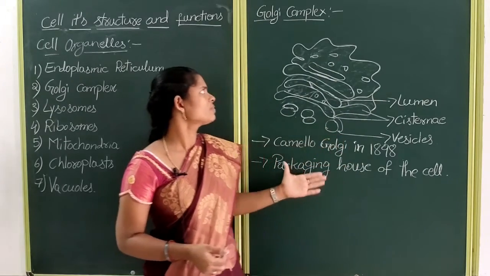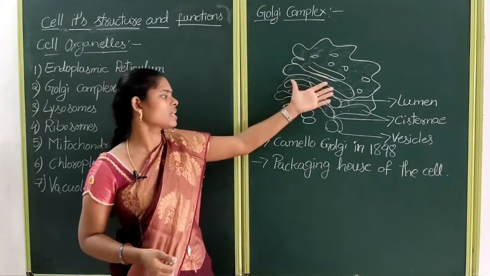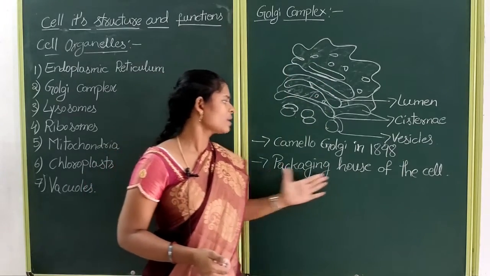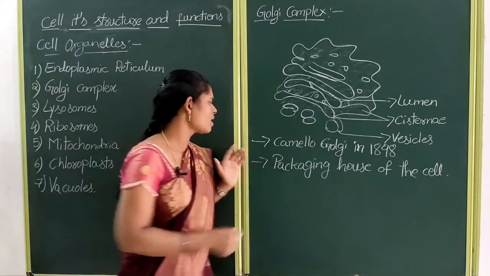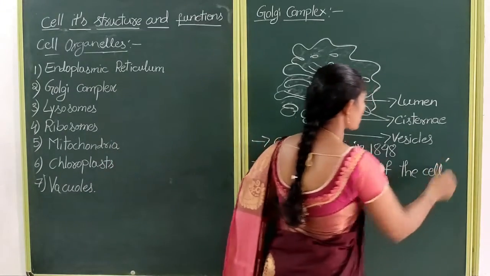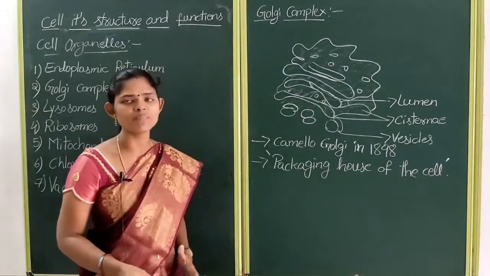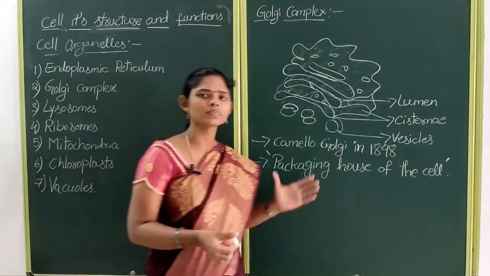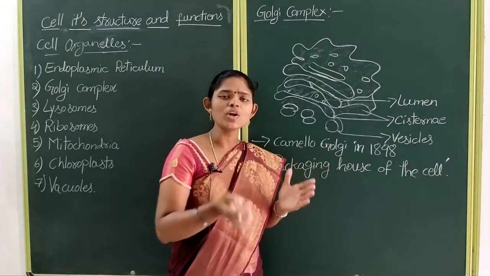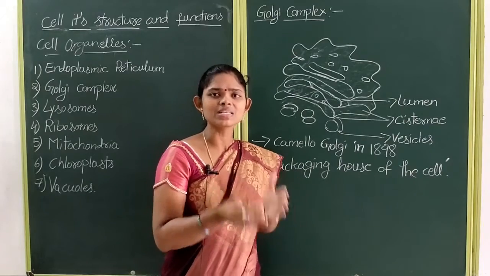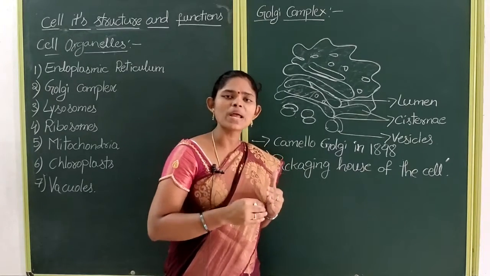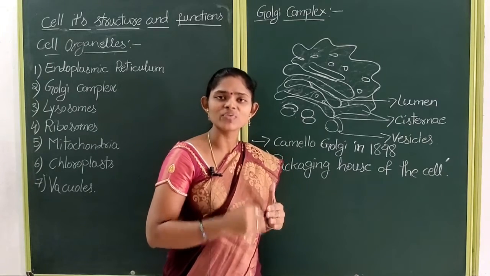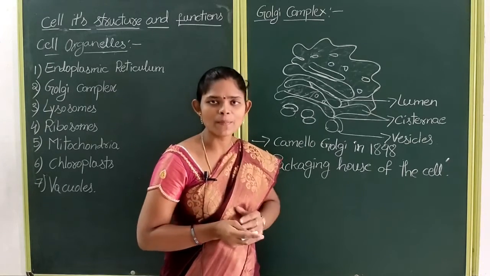This Golgi complex is known as the packaging house of the cell. Why is it called the packaging house of the cell? The endoplasmic reticulum is the site for protein synthesis, and smooth endoplasmic reticulum is the site for the synthesis of lipids.